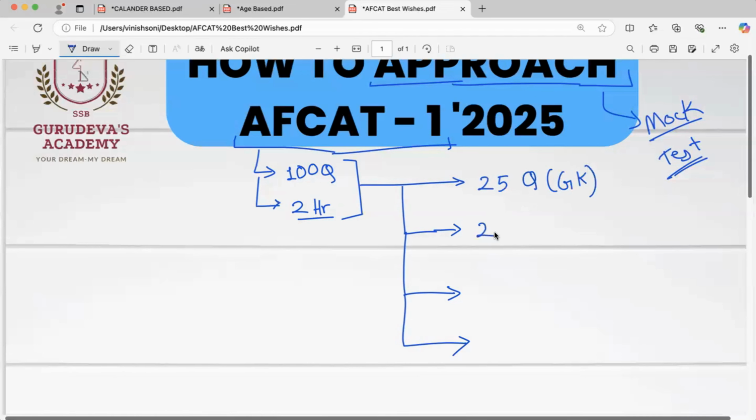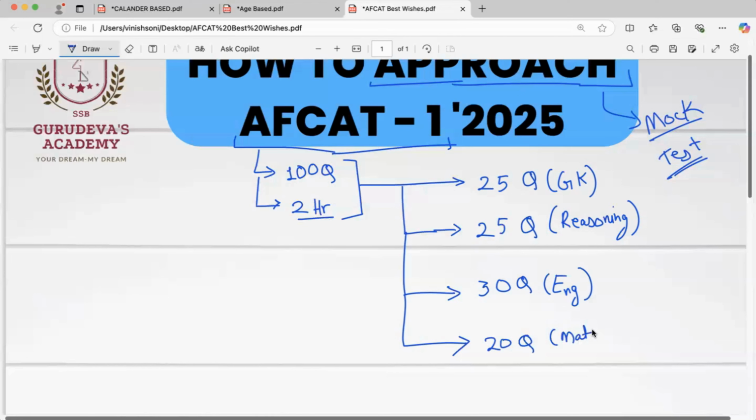Then again, we have 25 questions from our reasoning portion. Then we have 30 questions from English, and we have 20 questions of maths from our maths portion.